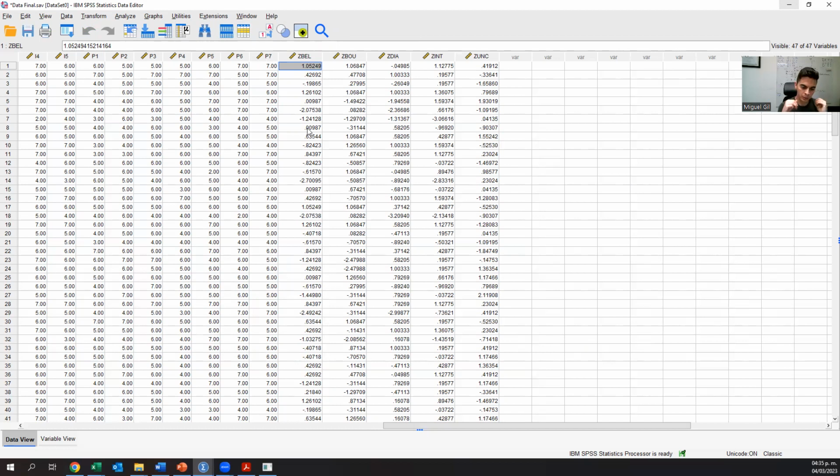We do this because in a moderation effect, it's better to have the standardized values instead of the normal values, which in this case go from 1 to 7. Maybe here it's not a big deal, but if you have bigger numbers, it's much more complicated. So I always suggest using the standardized values. I think the video has gone a bit long, so I will stop here after we created this, and we're still missing 2 more steps. In the next 2 videos, we will do the 2 remaining steps to finish the moderation effect analysis.